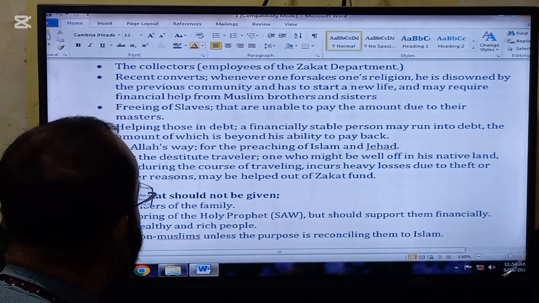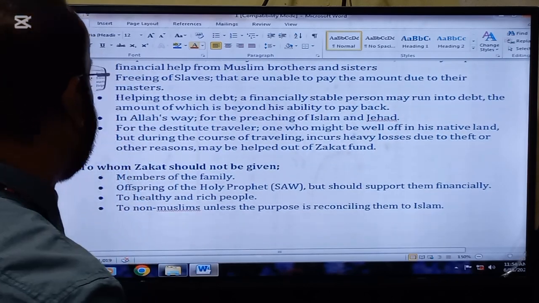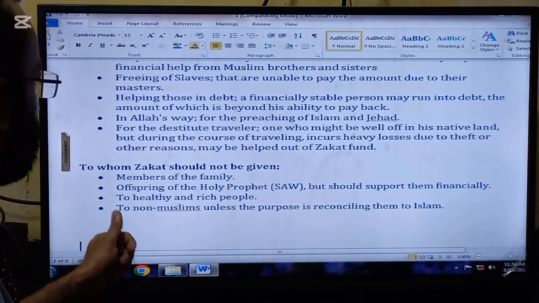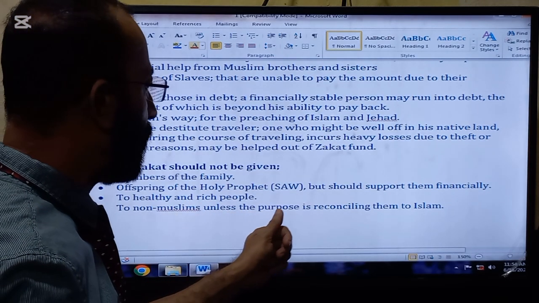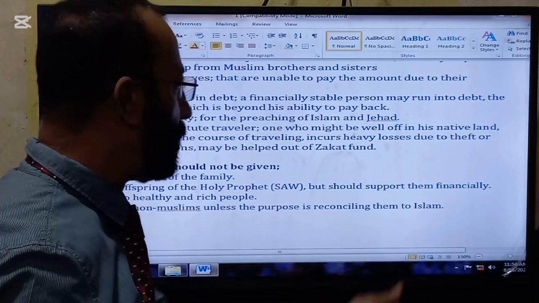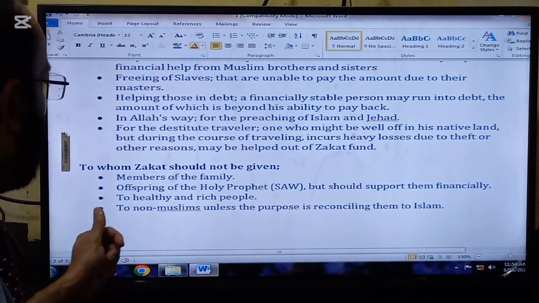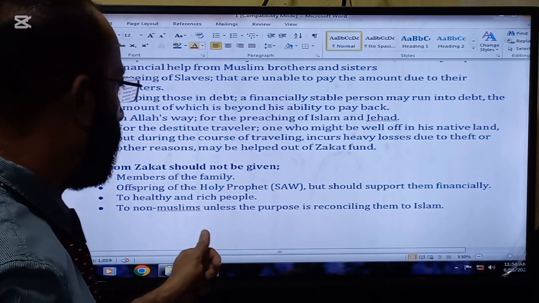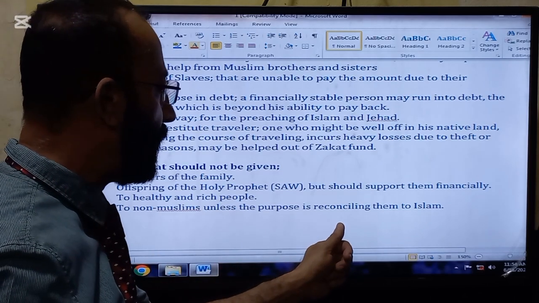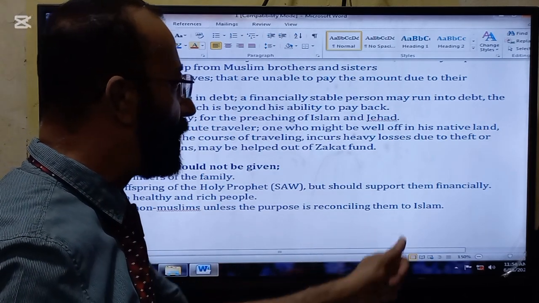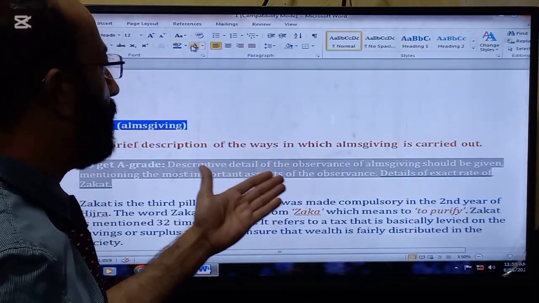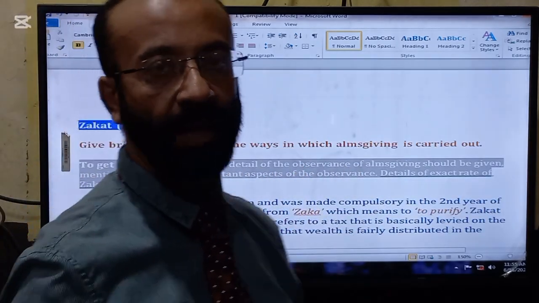To whom zakat should not be given: members of the family, offspring of the Holy Prophet ﷺ, but one should support them financially, healthy and rich people, and non-Muslims unless the purpose is reconciling them to Islam. So this was the lecture, a brief description of the ways in which almsgiving is carried out.